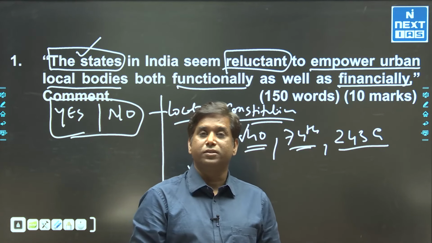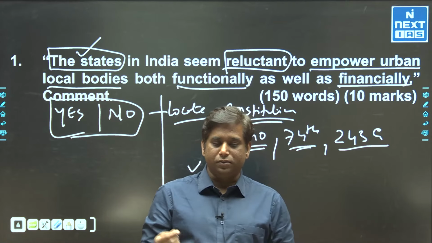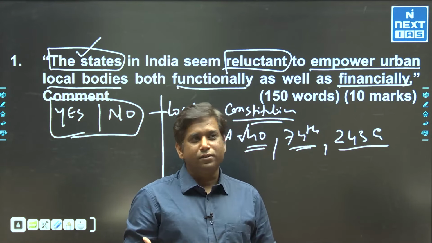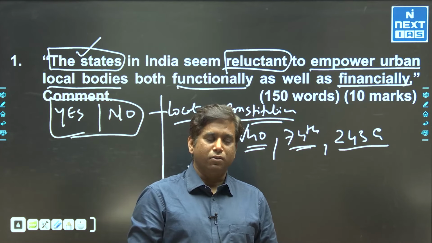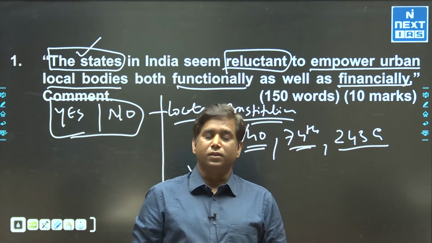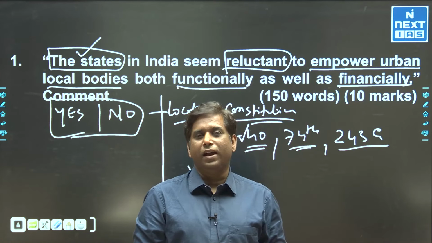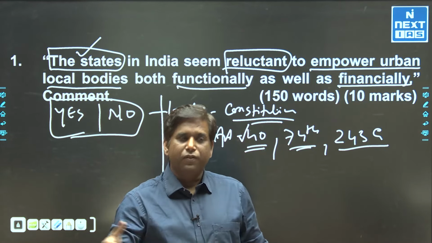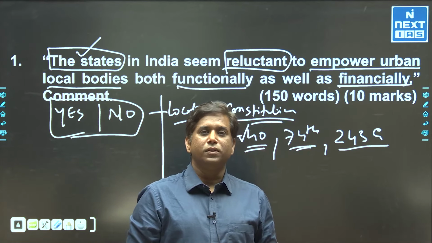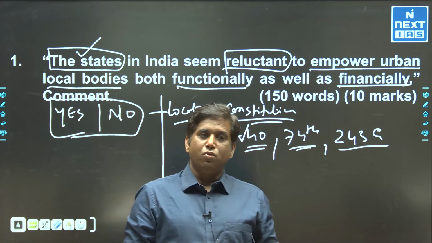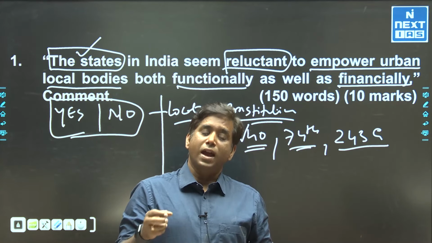Why we are not witnessing it is, the first thing I would say, the centralization of power. States are quite, I won't say disturbed, but definitely they have this fear that the power will be further given to the urban bodies. So that may impact in the longer term the power they had.